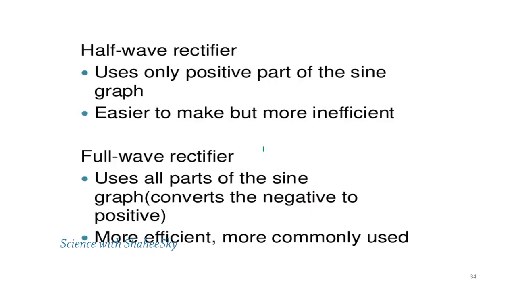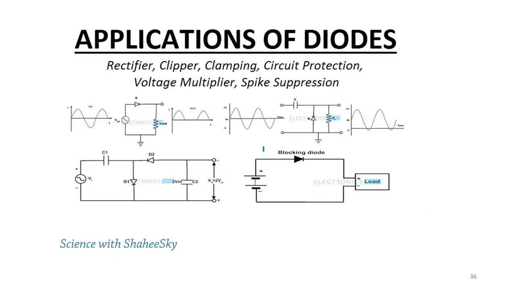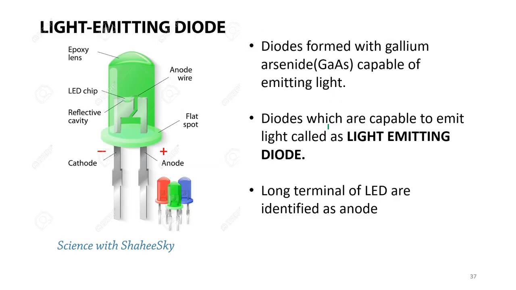And applications of diodes, as we discussed: rectification, clipper, clamping, circuit protection, voltage multiplier, which means amplification, and spike suppression. These are the most common applications of diodes. And as well, we have to learn about the other kinds of diodes, which is mainly LEDs in our syllabus. We have to know about LED, light emitting diodes.